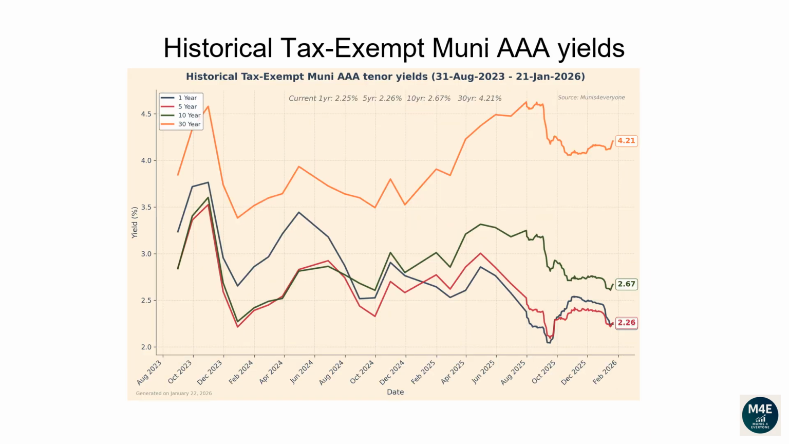This line plot and the next plot show how each tenor of the muni yield curve has changed over time. From the 31st of August 2023 to the 21st of January 2026, the 1-year yield has dropped from 3.24 to 2.25. The 5-year yield has dropped from 2.85 to 2.26. The 10-year yield has dropped from 2.84 to 2.67. The 30-year yield has increased from 3.85 to 4.21.